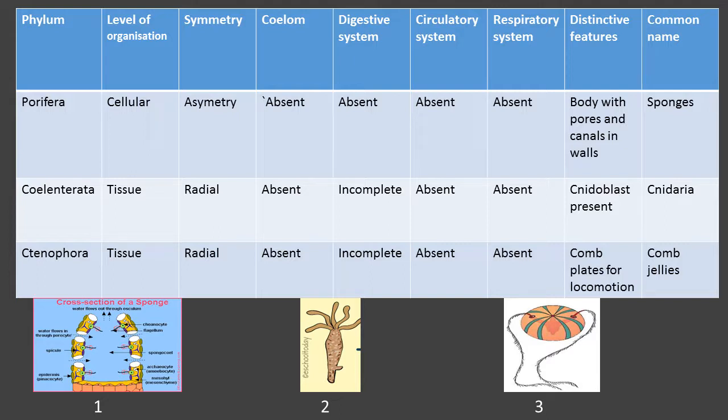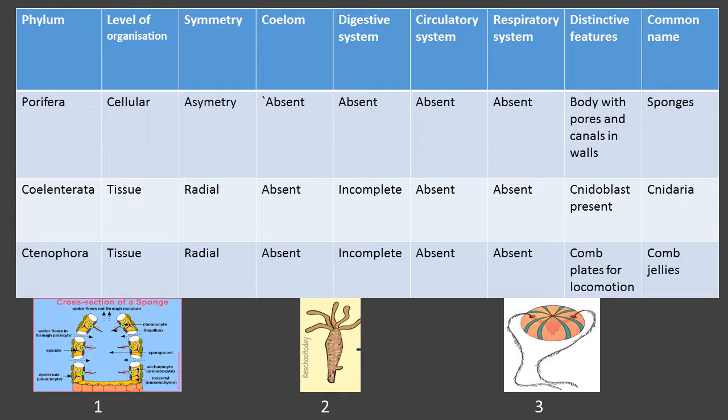Respiratory system is also absent. Then a very distinctive feature we can notice here is comb plates. You can notice in the diagram 8 comb plates present on the surface of the body. Because of the presence of comb plates, they are commonly known as comb jellies. They appear like jellyfish, but they are specifically called comb jellies because of the presence of comb plates.